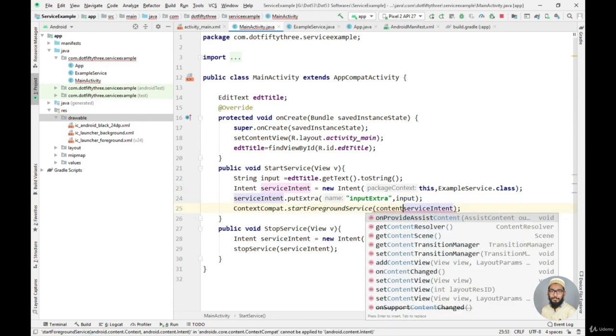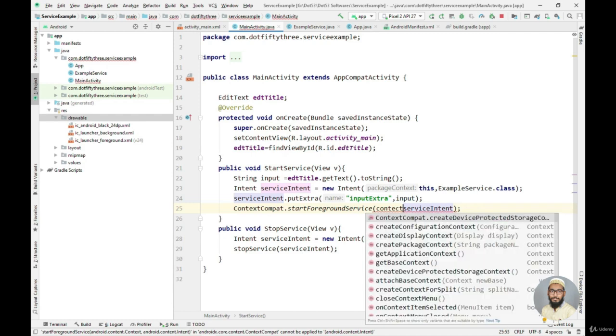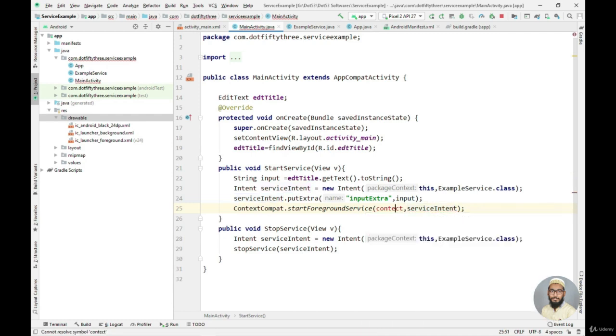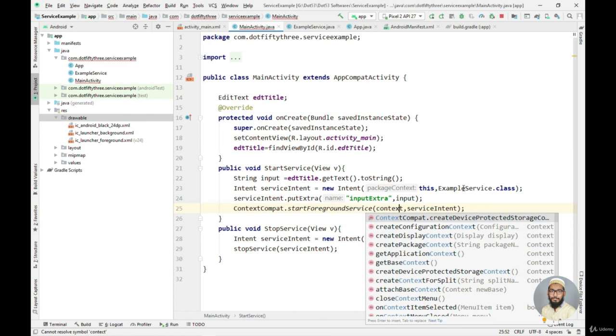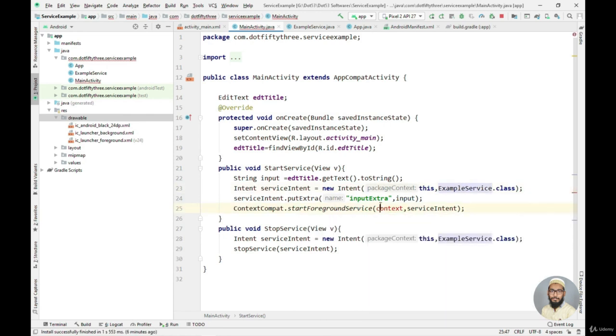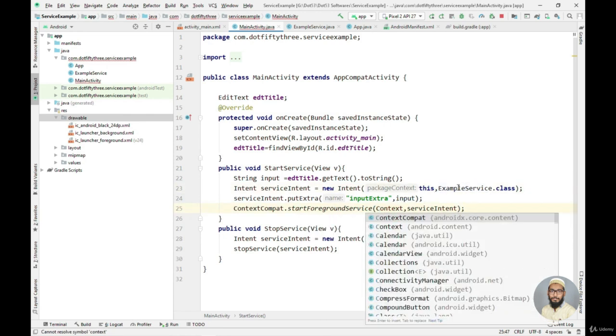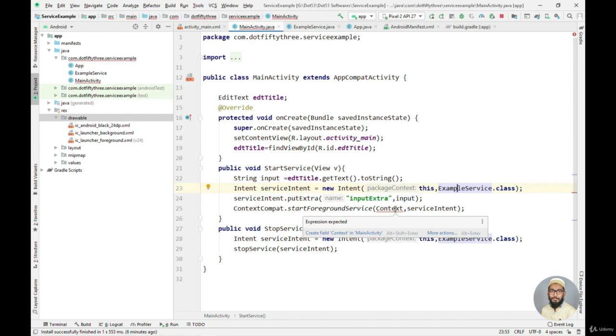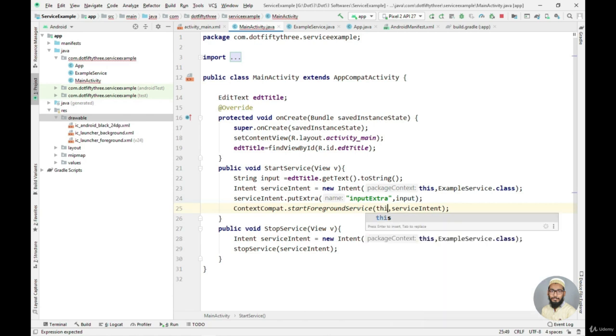So now the error is gone. Actually the C will be a capital. Oh, I need to pass the context, so I can just simply say this.